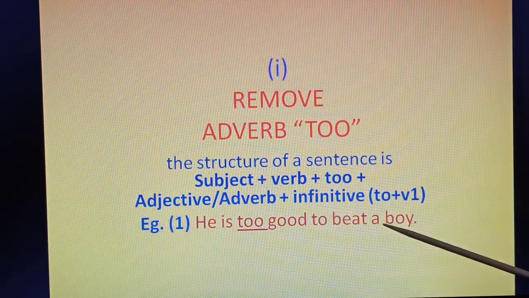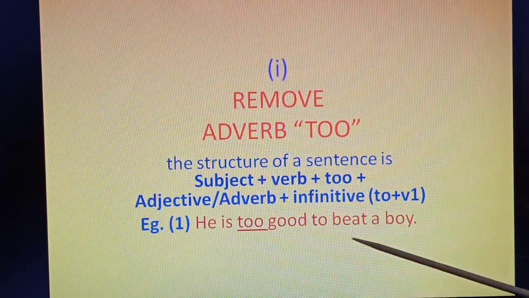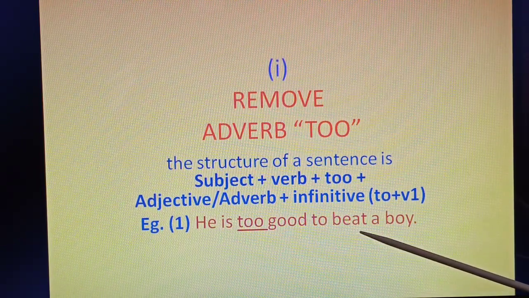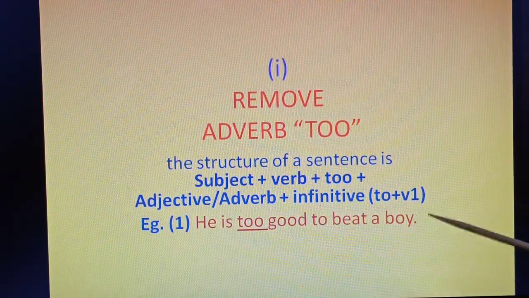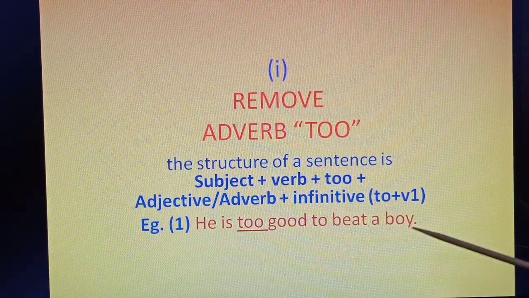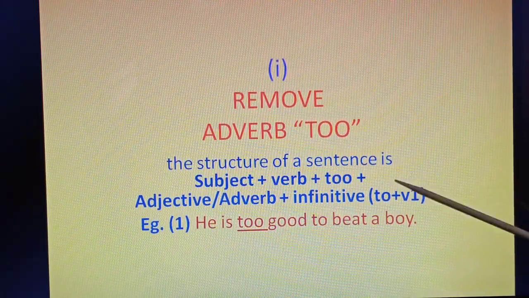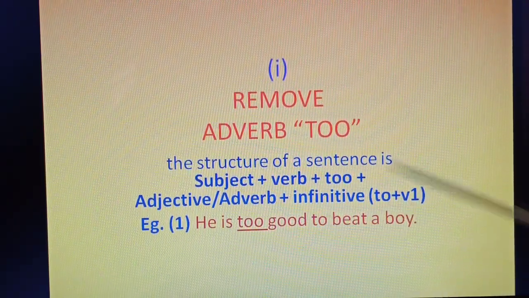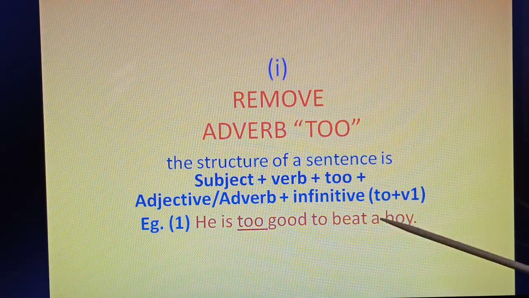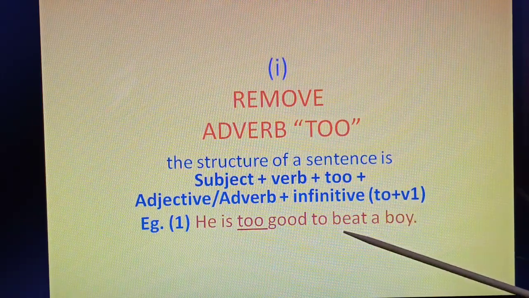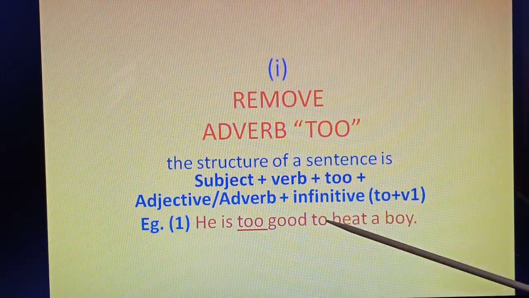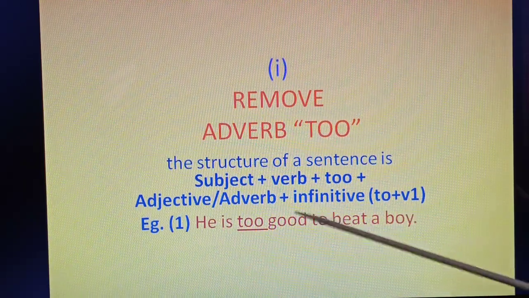You will understand by example. 'He is too good to beat a boy.' This is the structure of the sentence when it comes to removing the adverb 'too'. This is the first point: 'too' followed by another 'to' will be there. 'Too' and this 'to'. Clear?